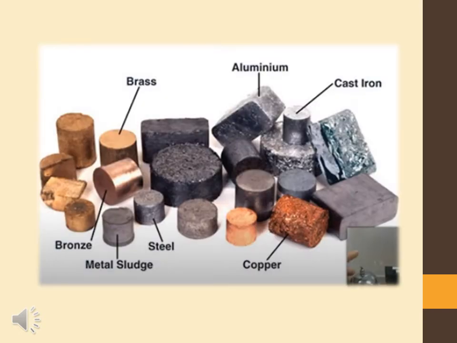In this picture, I have shown you metals and alloys so that you can compare their physical appearance, and see the difference in appearance between alloys and pure metals, according to the properties we have discussed above.